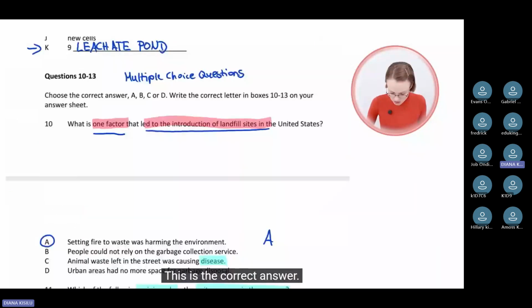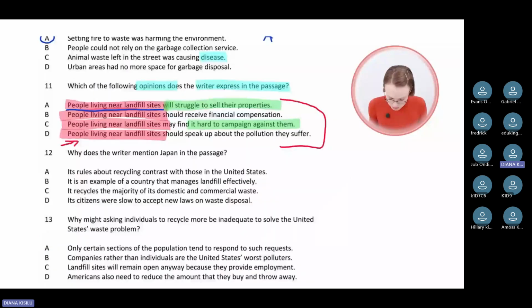Let's quickly have a look at answer choice D to make sure that we can rule D out. People living near landfill sites should speak up about the pollution they suffer. This is not in the passage. The writer doesn't express this opinion. So C is the correct answer. So we write down C on the answer sheet.